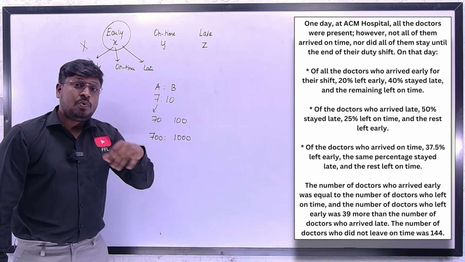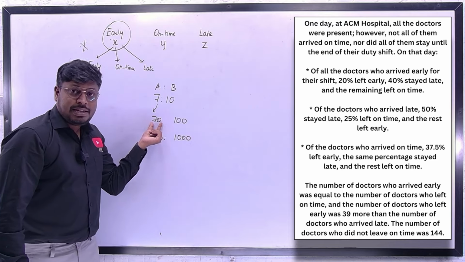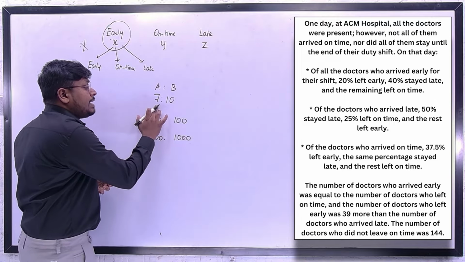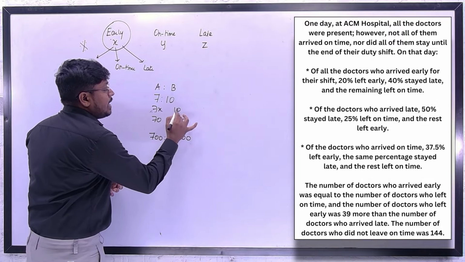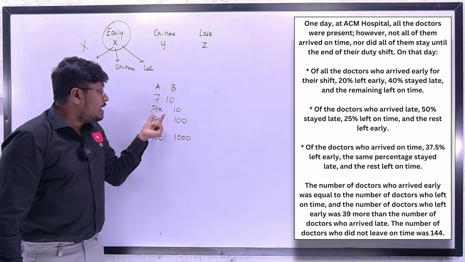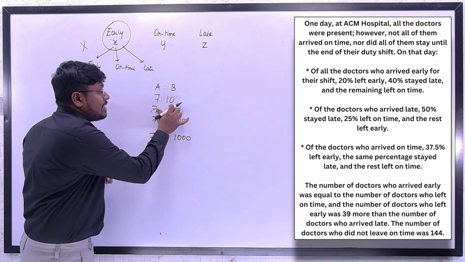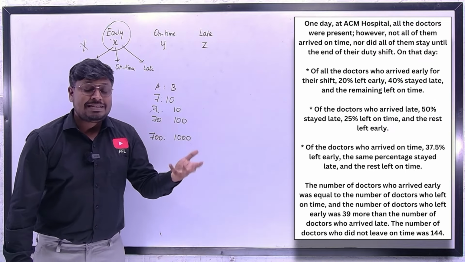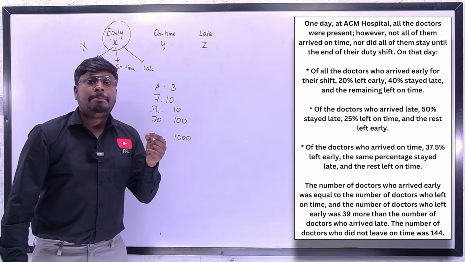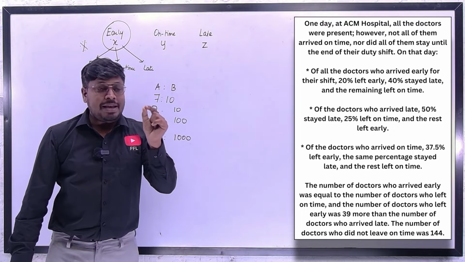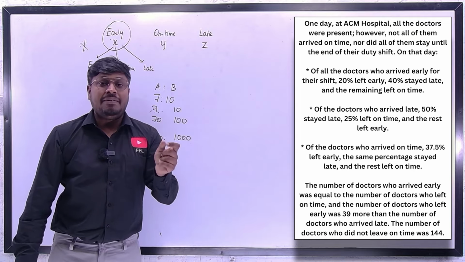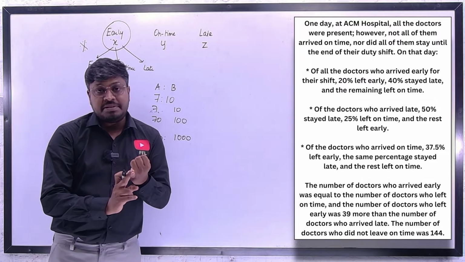So students who assumed the value of A as 70 find 10% easy, which is only 7. But people who take it as 7x and 10x, if you want to find 10% or 20% of the number, for example, if you take 7 and 10 as it is, A as 7, B as 10, at this point if you need to find 10% of the number, it will be 0.7. I don't want to make the number complicated, right? Because if you go with decimal values, there are more chances of making a mistake.